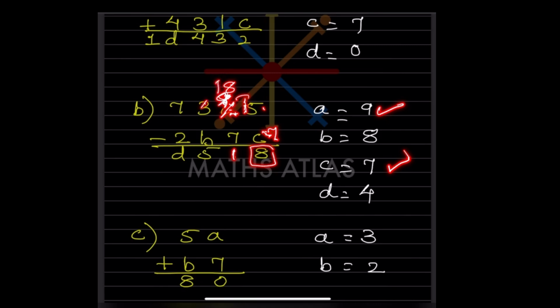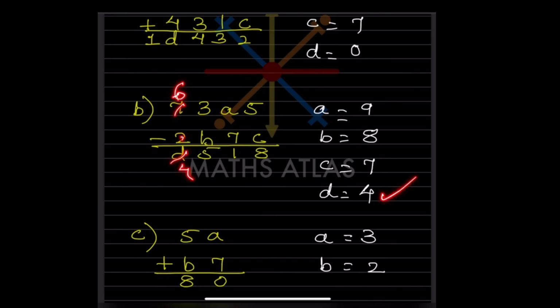So if we take from here, this is going to be 18 and this is going to be 2. So now here you need 5. So here it's going to be 12. 12 minus, you need 5 over here. So here is actually 13. So here you need 8. So now here, this becomes 6 and 6 minus 2, this is going to be 4. So the D is 4.